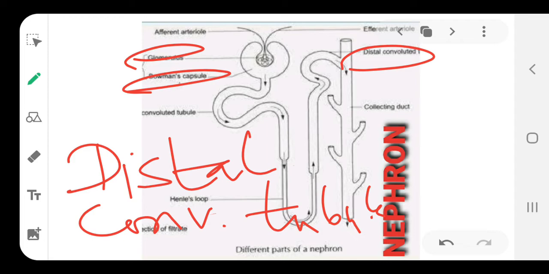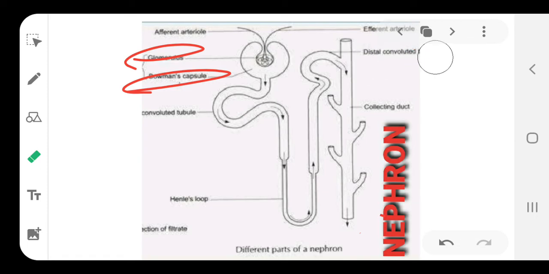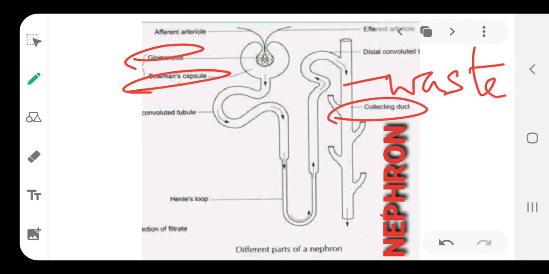After all these structures, the filtered waste, everything being removed from the blood, is collected into the collecting duct, which runs into the ureter, into the bladder and out of the body.